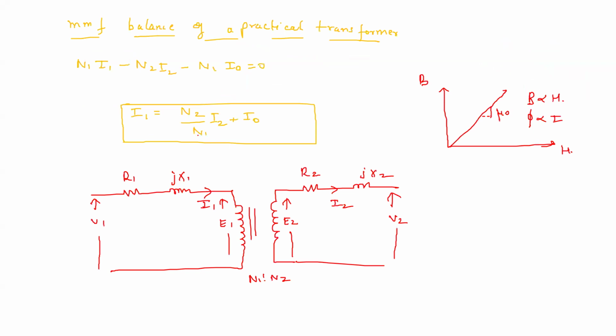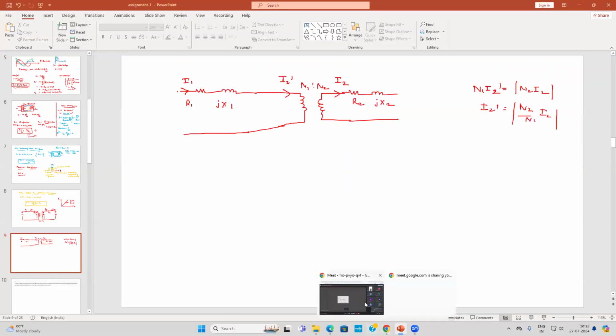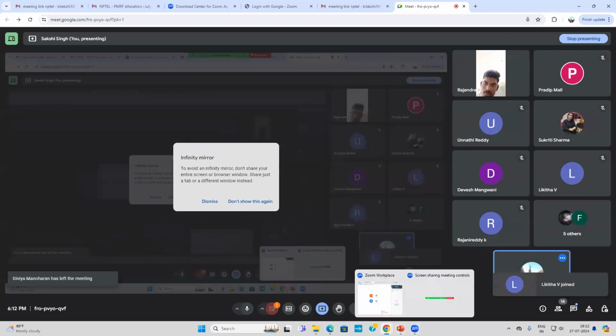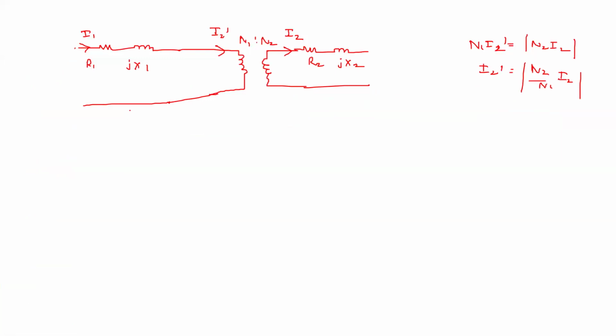It is basically N2 by N1 I2, which I have written as I2 dash, plus I0. So this is that I0.